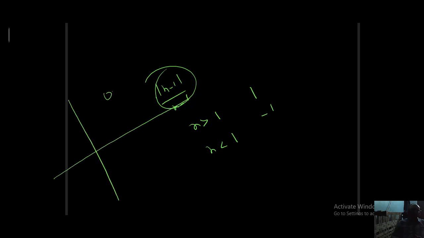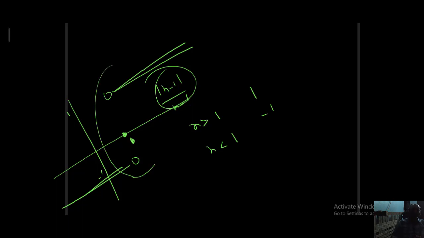The graph will be like this. This is 1, this is minus 1, at 1. This is the actual graph of mod x minus 1 by x minus 1. At 1 the function is not defined. Just greater than 1 it is defined, less than 1 it is defined. What type of discontinuity? Non-removable discontinuity, that too jump type or finite type.